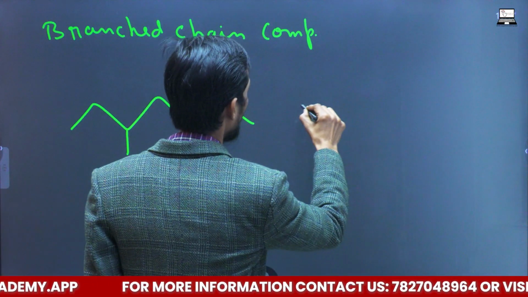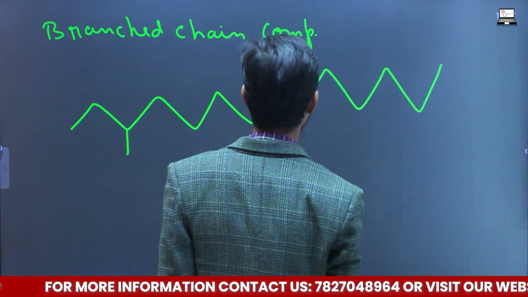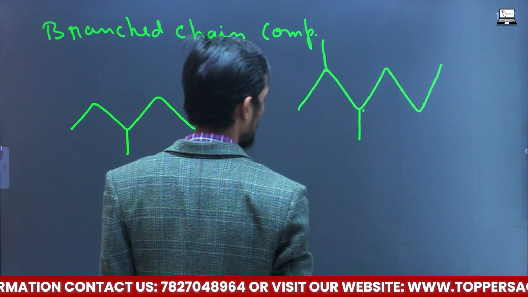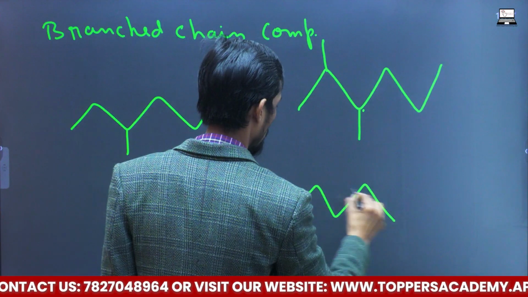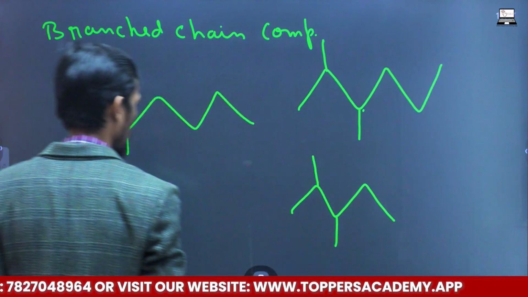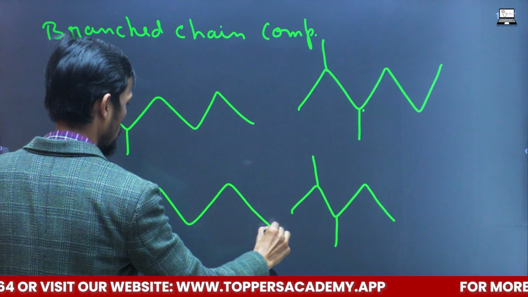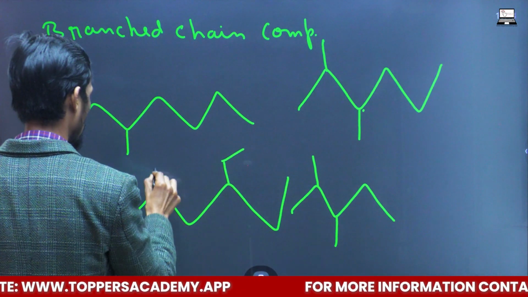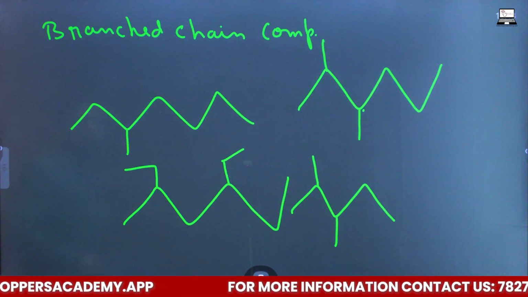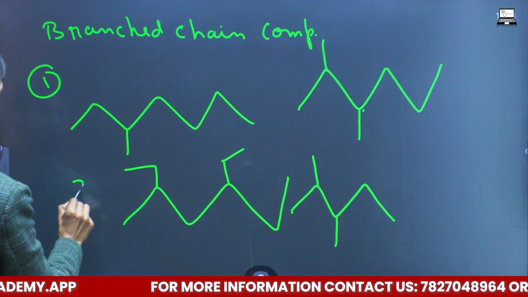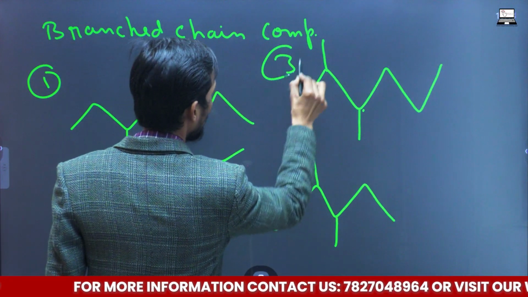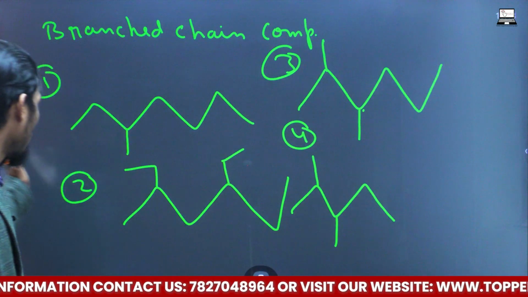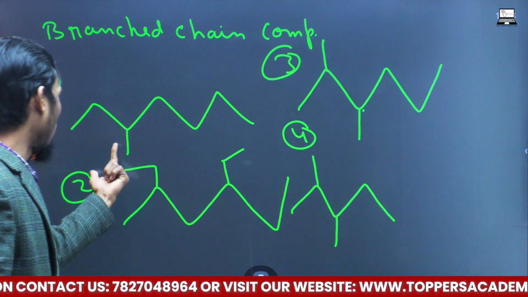If this is another compound and two branchings are there like this, like this. So any number of compounds like example 1, example 2, example 3, these are the examples of branch chain compound where the chain is going in the straight way, and some branches are also there.